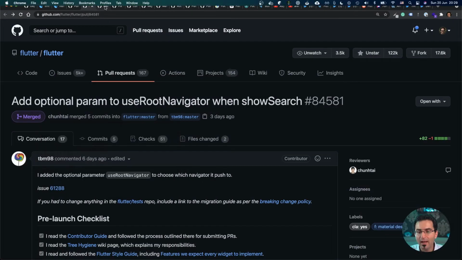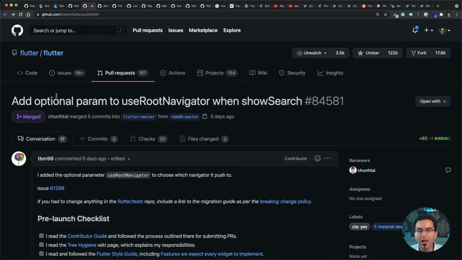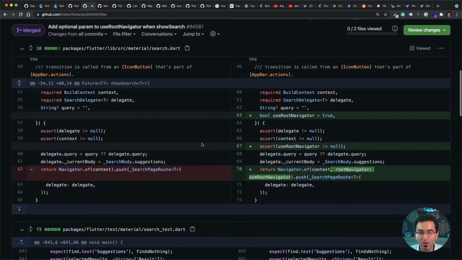If you have had this issue that you are using multiple navigators and you want showSearch to have useRootNavigator, there is good news: apparently an optional parameter to use useRootNavigator is added to the showSearch function. And quickly reviewing the PR, it shows that it's true by default. It can never be null. It must always be a Boolean, true or false, and by default it is true.